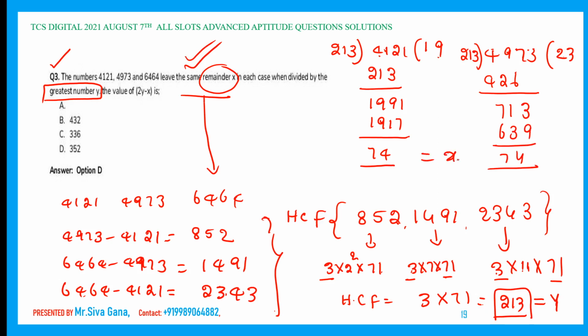What we need is 2y minus x, which is 2 into 213 minus x, which is 74. That comes out to be 352. Superb quality question.